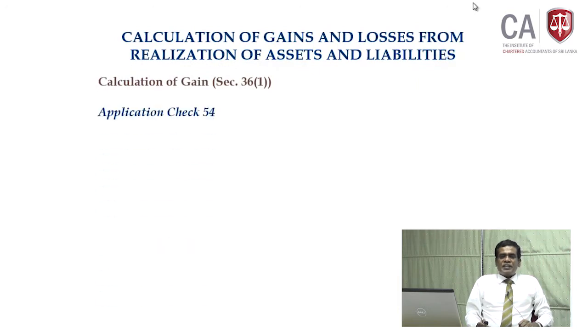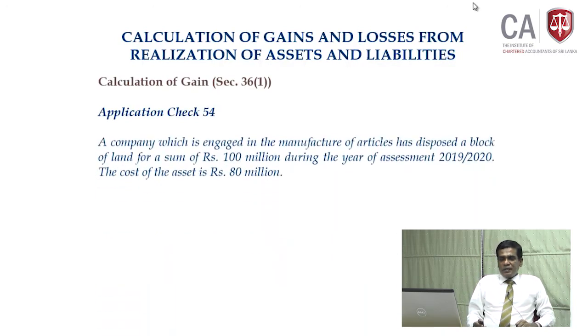Take application check 50 for continuation. A company which is engaged in manufacturing of articles or manufacturing business has disposed of a block of land for 100 million during the year of assessment 1920, where the cost of the asset is 80 million rupees. For this company, this particular block of land is not a business asset, so it could be taken as an investment asset.